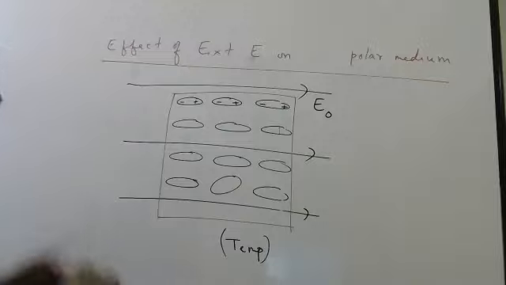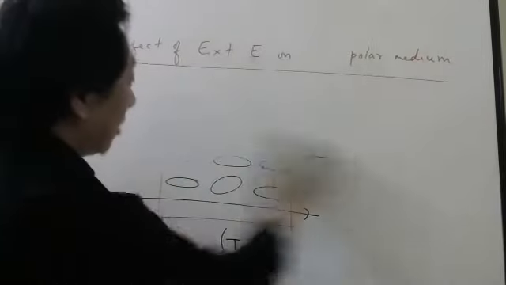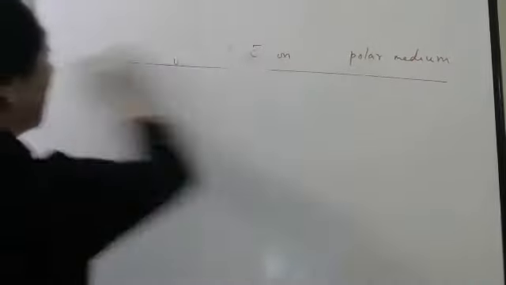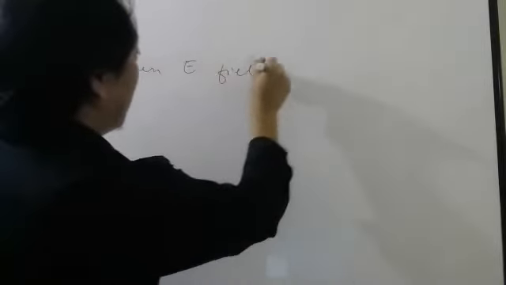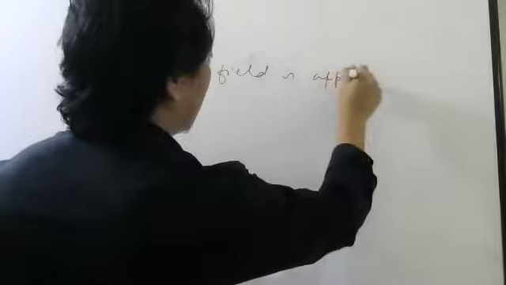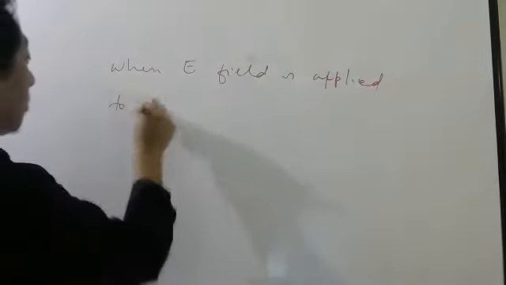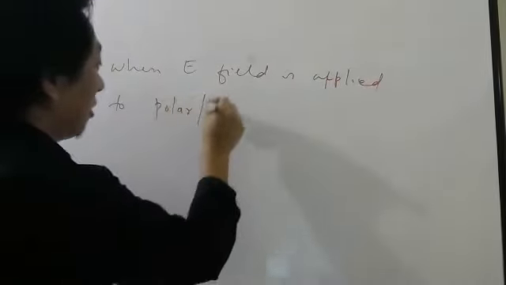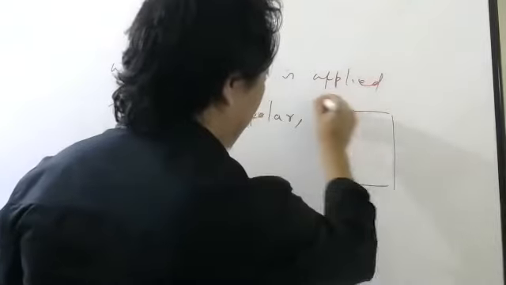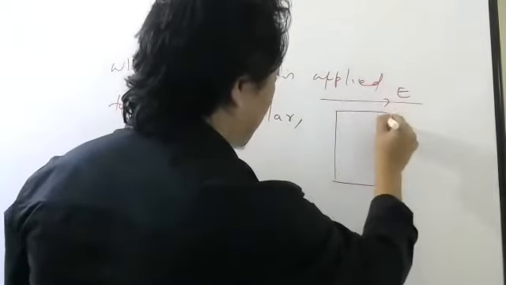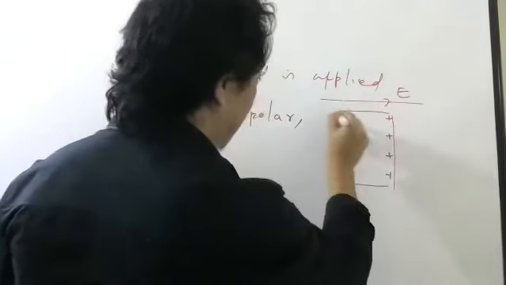Okay, students. So what did you learn from here? What you learned is, when electric field is applied to polar or non-polar, I don't care, what will happen is opposite faces will be charged this way.